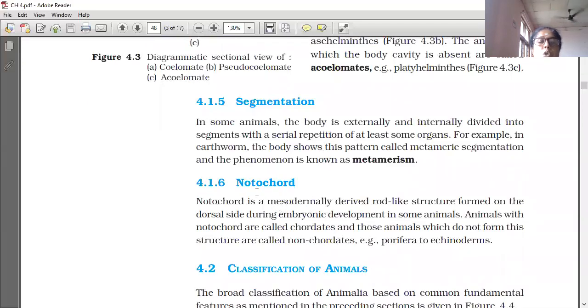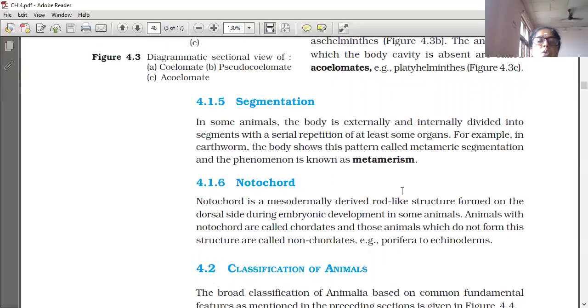Next one is notochord. Notochord is a mesodermally derived rod-like structure. Where the vertebral column is, in that position only mesoderm is seen. Back side is the dorsal side and front side is the ventral side. Sorry, back side is the dorsal side. So notochord is mesodermally derived. It is forming from the mesoderm only.